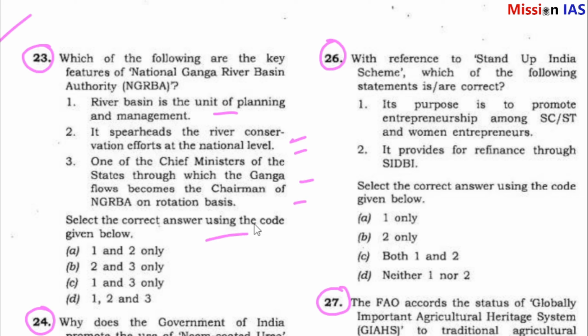Given options. So question number 23 answer is A, 1 and 2. River basin is the unit of planning and management. It spearheads the river conservation efforts at the national level.